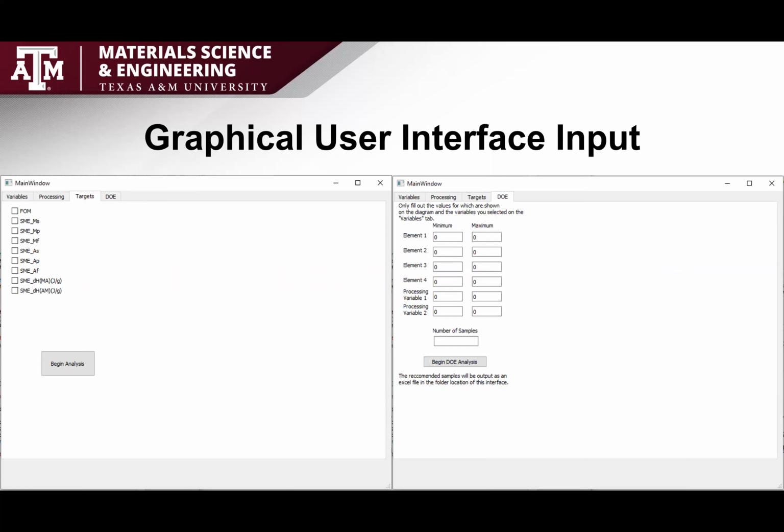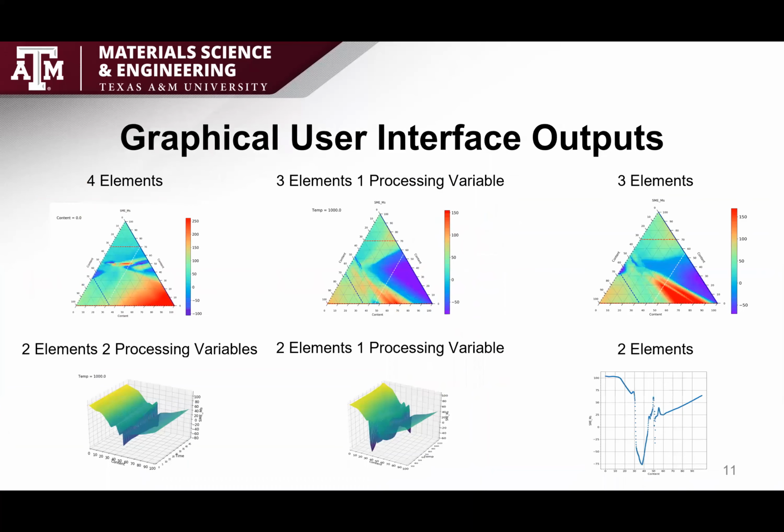Finally, the right image shows the Design of Experiments tab, and though this will be discussed more later, utilizing the inputs of the user allows the interface to create predictions for the target values that then need to be visualized for the user to see the influence of each variable on the predictions. Using the different combinations of elemental and processing variables, there's the possibility of 6 different graphical representations. I've included them so you could see a sense of how they appear in the interface when variables are selected. So each of these graphs would actually be put in as a separate tab into the interface.